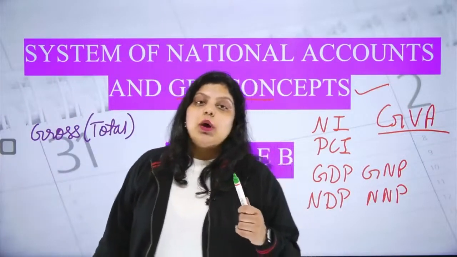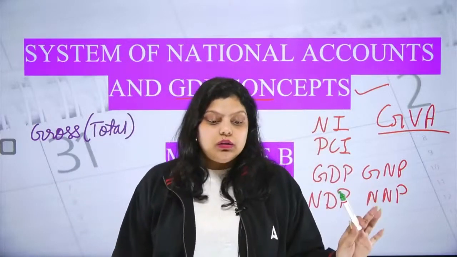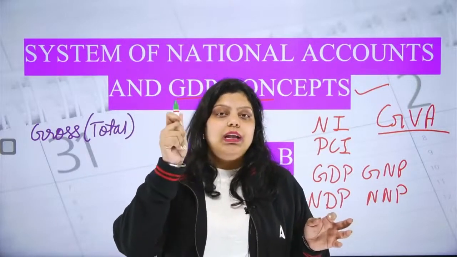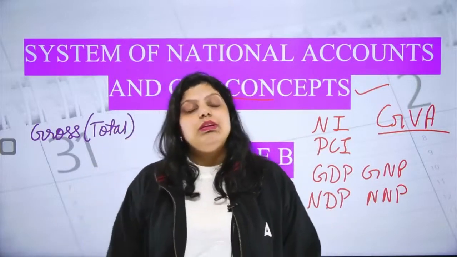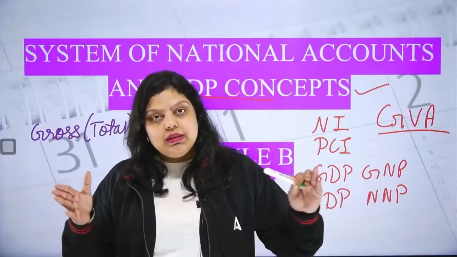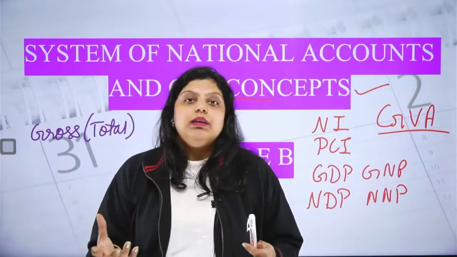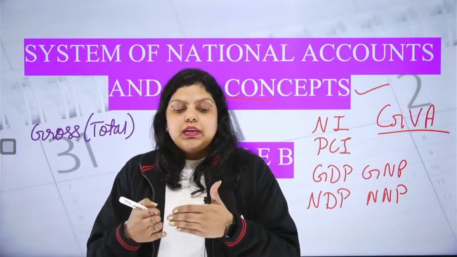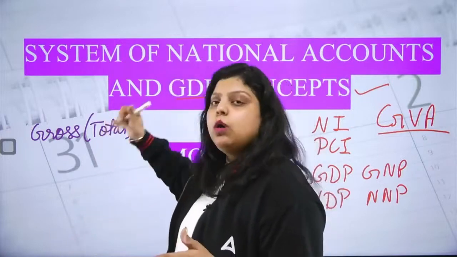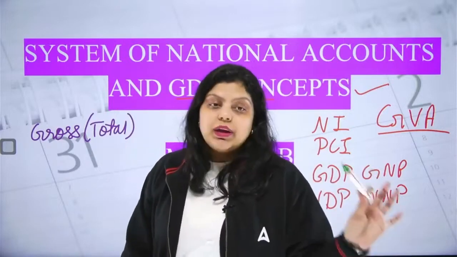And when I'm selling it to another person, will the other person pay 100 rupees to me? Obviously not, because for the last 2 years I've been using this marker, so somehow its value has decreased, and that is known as depreciation. Depreciation is when the value of goods and services decreases because of consumption. Simply, depreciation is the decreased or used value of a product. So it's very obvious: the total value of this marker is 100 rupees, because that was the price of the marker when it was introduced by the company.